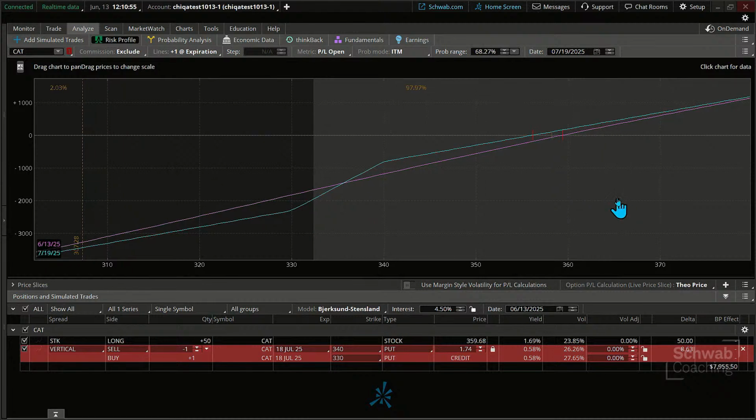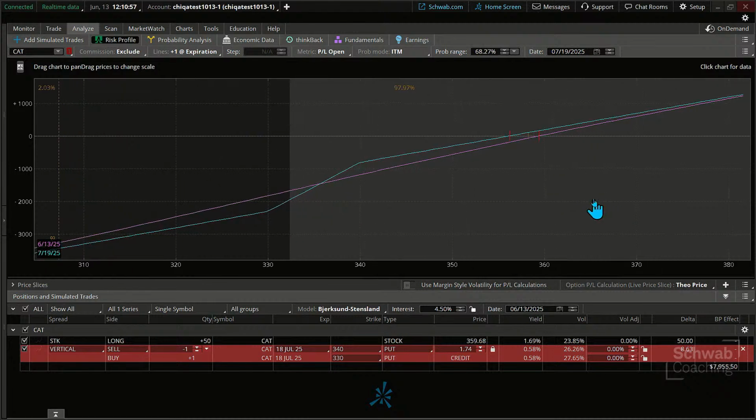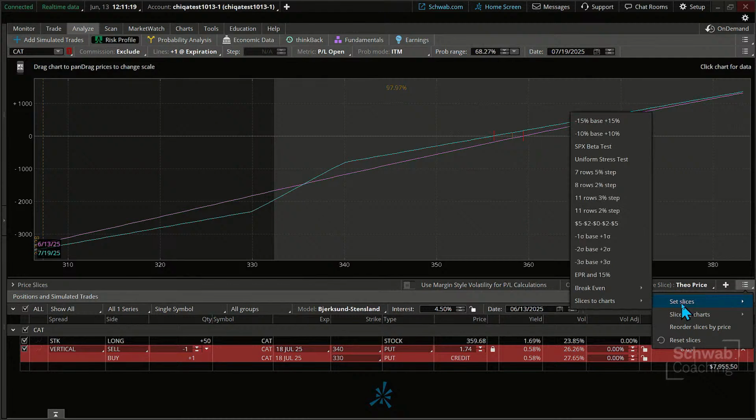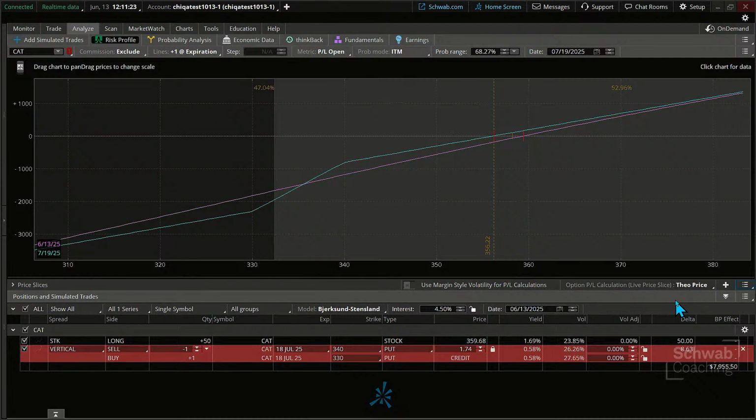Now, one of the very first things I'll do on this is I want to just see what I'm looking at so that I have a line here at my break even. Where is my break even on this trade? The very first thing I'll do, and then let's go into some details that we have here. So if you come over here, just to the right of Theo price, in that action icon, you click over here, set slices. I'm just going to set these to break even for now. Okay. And what that does is it sets a line in here, and that is the break even at expiration.